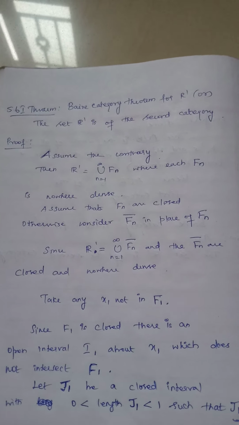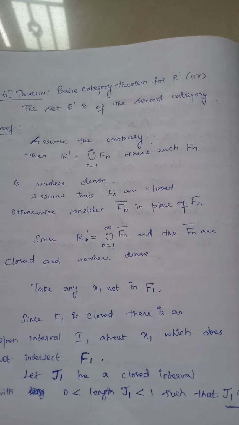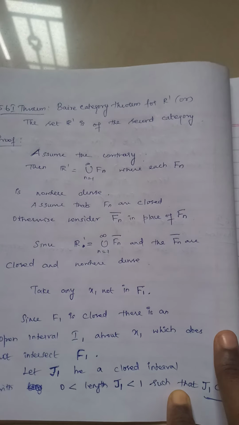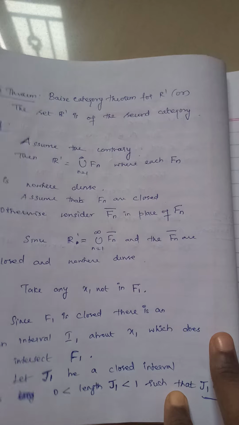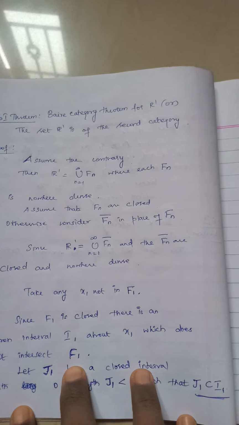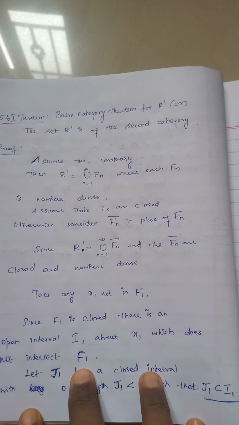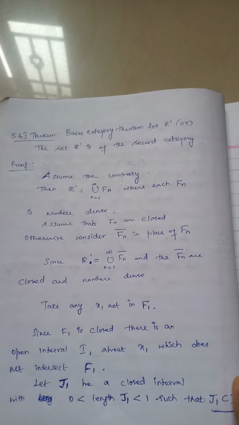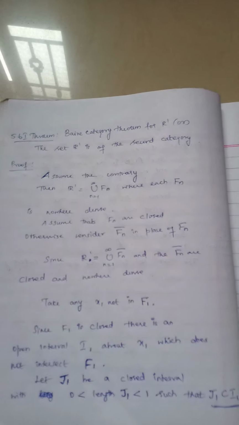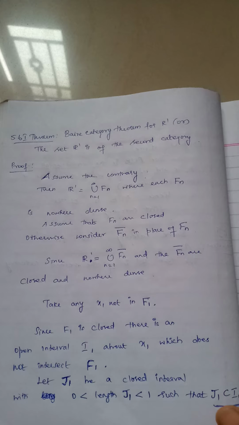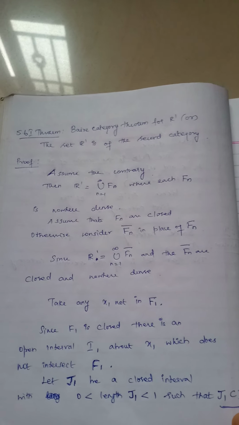The set R1 is of the first category if R1 is equal to the union n varies from 1 to infinity Rn, where each Rn is a nowhere dense closed set. If it is not of first category, then the set R1 is of the second category. The theorem says that the set R1 is of the second category.